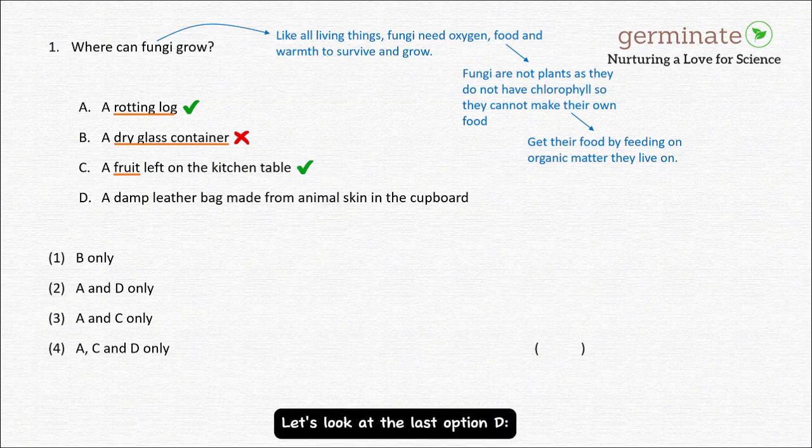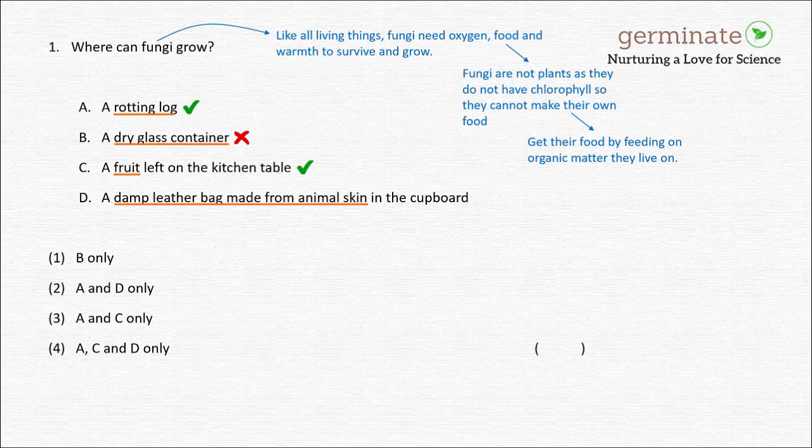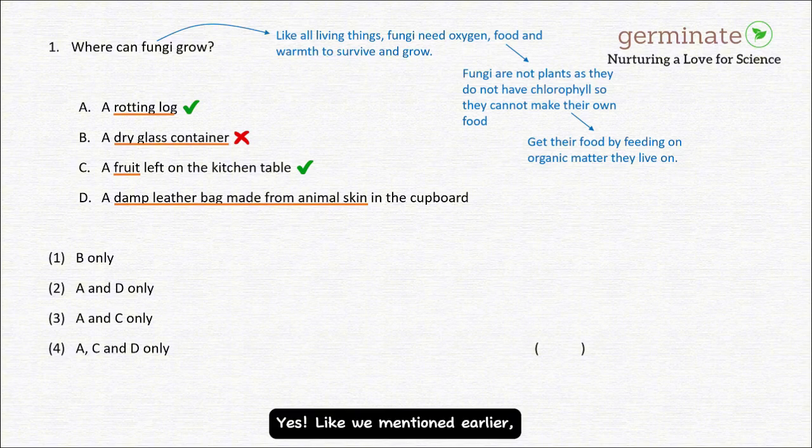Let's look at the last option, D. A damp leather bag made from animal skin in the cupboard. Since it is in the cupboard, there is definitely warmth and oxygen, but is there food for fungi to grow? Yes, like we mentioned earlier, fungi get their food by feeding on the organic matter they live on.